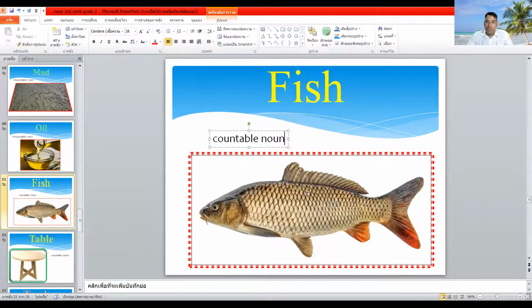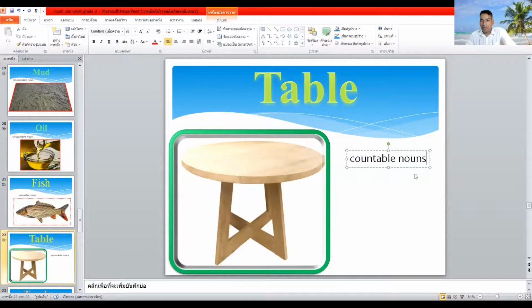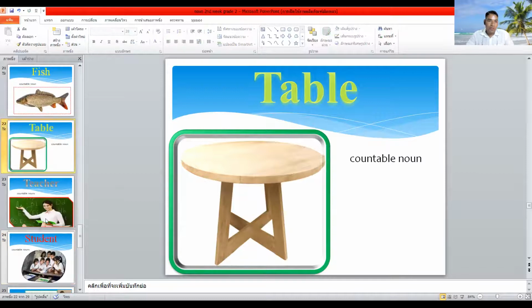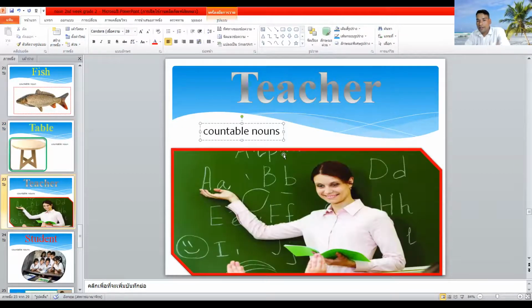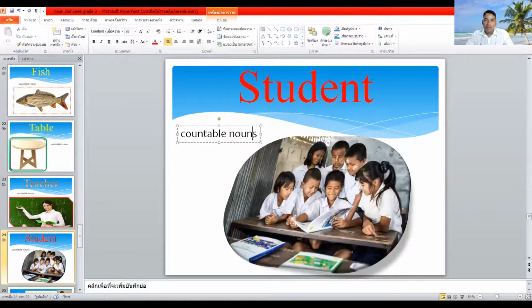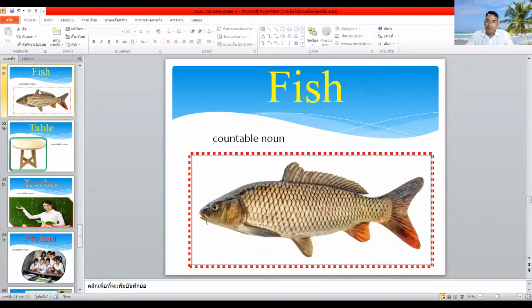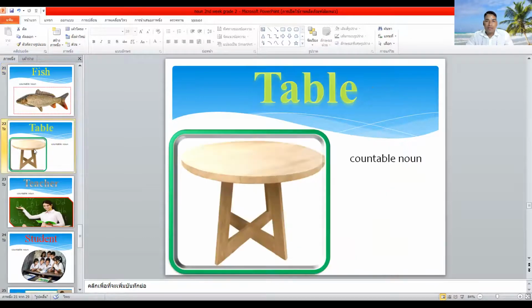Countable noun also. This is fish, and fish is a countable noun because we can count: one fish, two fish, three fish, four fish, like that. So we can understand fish is a countable noun. Very good. Next slide. What picture is this? This is table. Is table a countable noun or an uncountable noun? What do you think? This is a countable noun: one table, two table, three table, four table, like that.